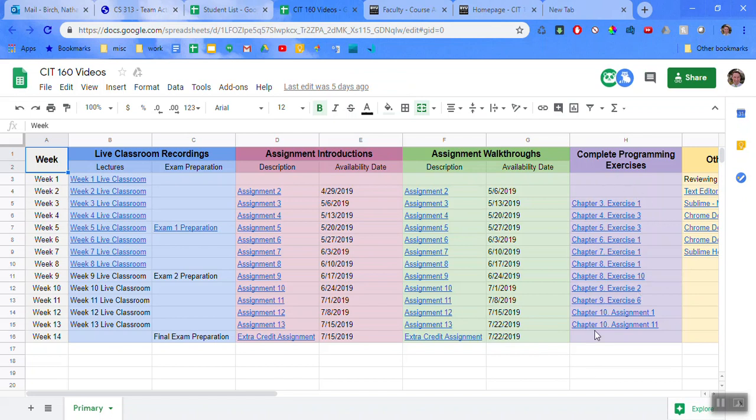And then also while you're working, if you're struggling to get through the assignment, you're halfway through and you don't know how to finish it up, these complete programming exercises, this column right here, are very helpful because they're programming exercises from the same chapter that you're in, but I do it from start to finish and you have access to it. All the programming exercises for each chapter are pretty similar to one another within that chapter. So if you use that, you can often get a good feel for what I had to do to finish up that other exercise, and so it can often help you.